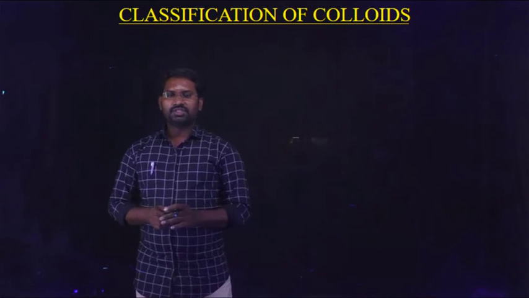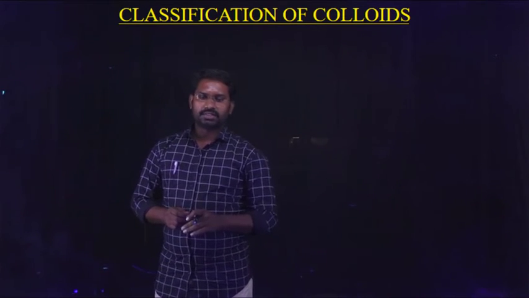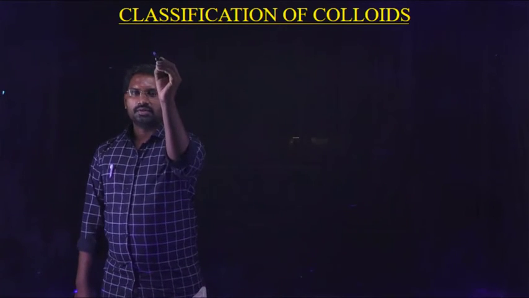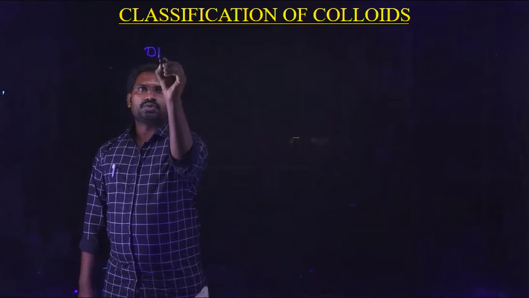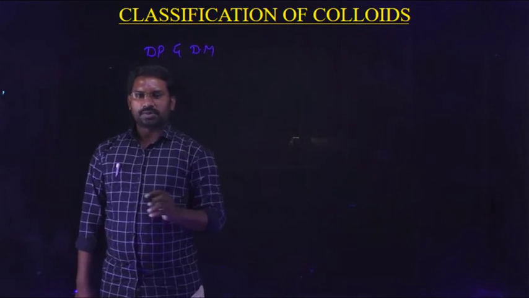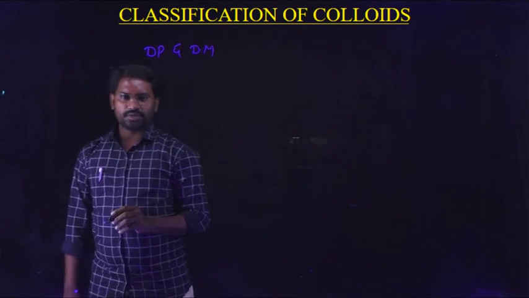After knowing the definition of colloidal solutions, the next topic is classification of colloids. You know that very well. First of all, colloids contain two parts, the dispersive phase and the dispersion medium. Colloids can be classified into three types.